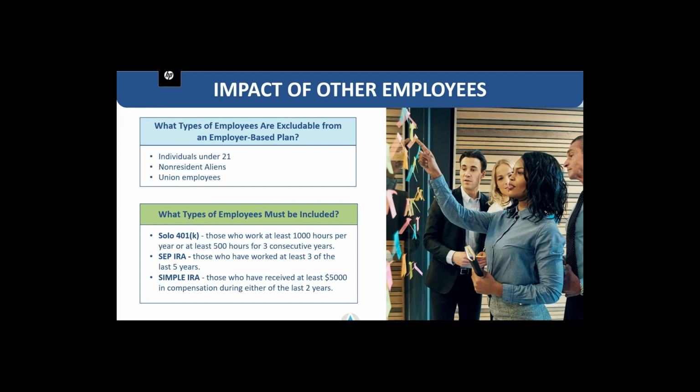Now, what type of employees must be included? Well, with a solo 401k, it is going to be those workers who work at least 1,000 hours per year, or, according to the newly enacted Secure Act as of 2019, at least 500 hours over 3 consecutive years. With a SEP IRA, it's those who have worked at least 3 of the last 5 years, constituting a full time employee. And a simple IRA are those who have received at least $5,000 in compensation during either of the last 2 years.